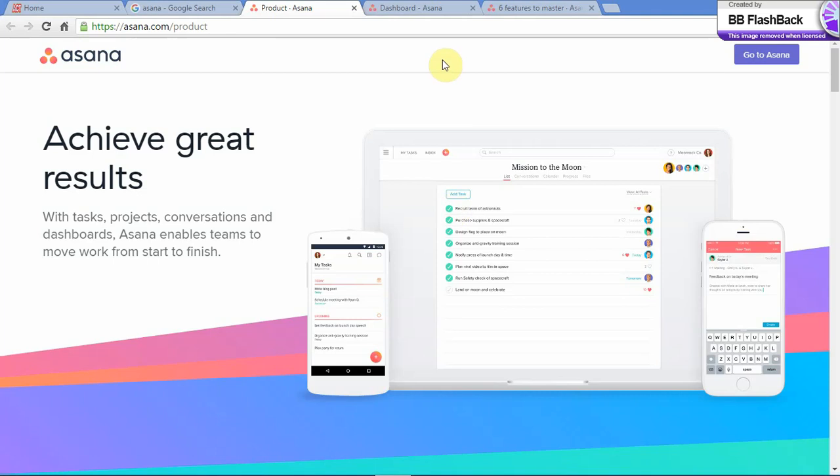A little introduction about Asana. Asana is a web and mobile based project management tool designed to help teams track their work. It was founded by Facebook co-founder Dustin Moskovitz and engineer Justin Rosenstein. Asana is a web based software as a service designed to improve team collaboration. It focuses on allowing the users to manage projects and tasks online without the use of email.